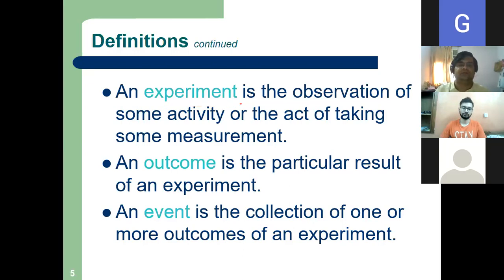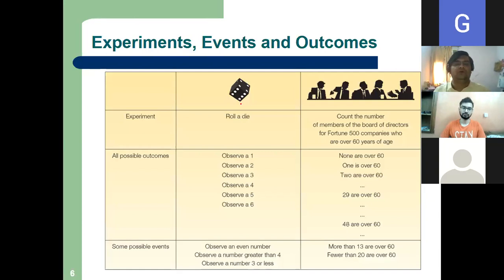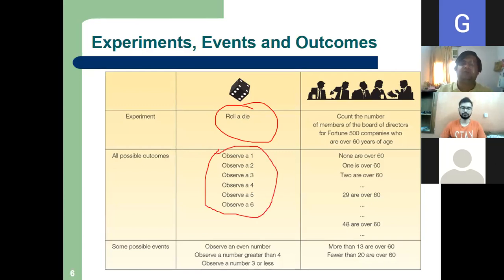I will give you some examples. Suppose rolling a die. Rolling a die is an experiment. All possible outcomes: what can happen if I roll a die? While you play Ludo, you will see it can come one, it can come two, it can come three. How many possible outcomes are there?